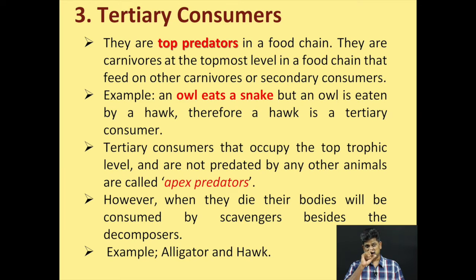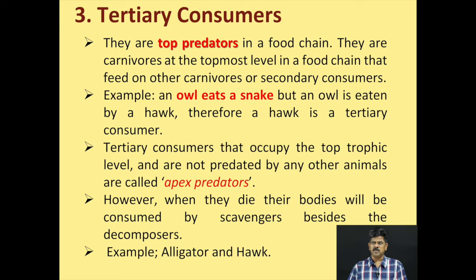And now coming to tertiary consumers. Tertiary consumers are always called top predators in a food chain. They are the carnivores at the topmost level in a food chain that feed on other carnivores or secondary consumers. So tertiary consumers are the animals which feed on secondary consumers. Example, an owl eats a snake, but an owl is eaten by a hawk. So therefore the hawk is a tertiary consumer here.